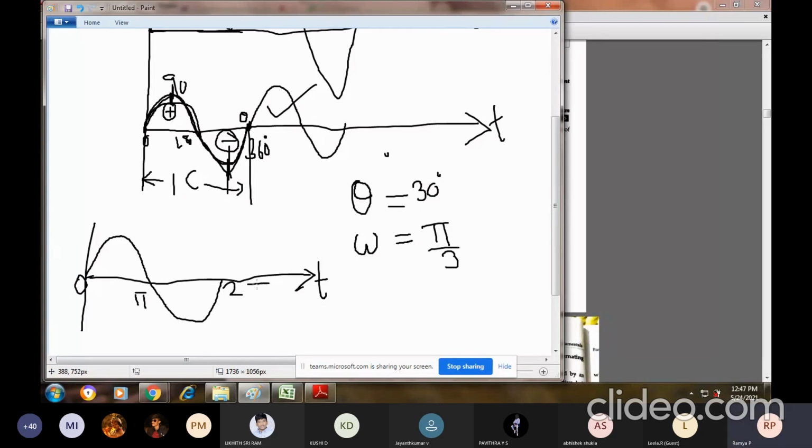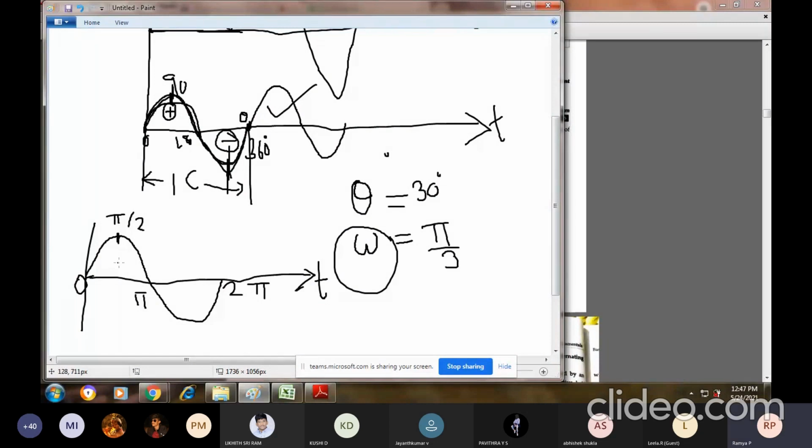If you want to obtain the point in between, this is pi by 2. Pi by 2 is nothing but 180 divided by 2, which is 90 degree. So 0, pi, and 2 pi, this is in terms of radians. For radians we always use the symbol omega. I'll speak more about omega, theta, and all those things later.